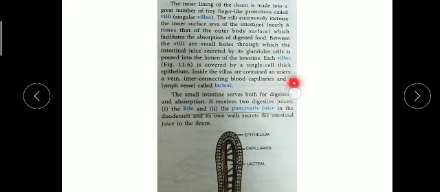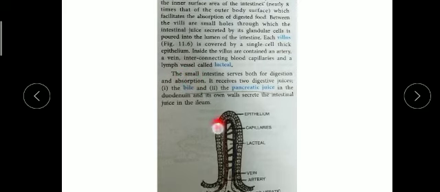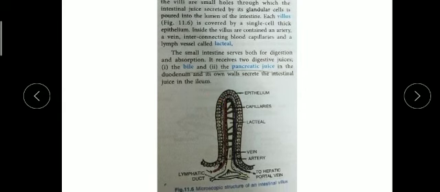You know arteries carry oxygenated blood, veins carry deoxygenated blood, and capillaries are interconnected vessels that connect the arteries and veins. The lymphatic vessels contain lymph, which contains WBCs, so it helps as a defense mechanism. Together it is called the lacteal. So remember this lacteal.